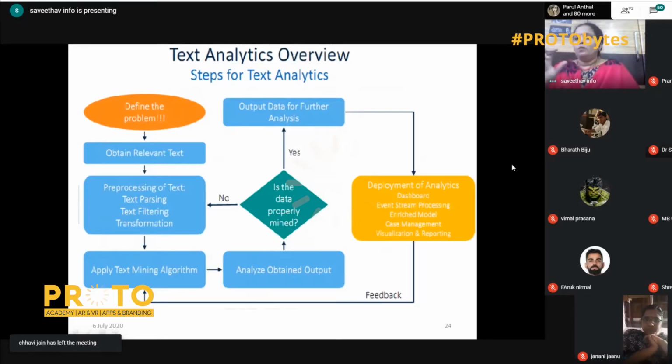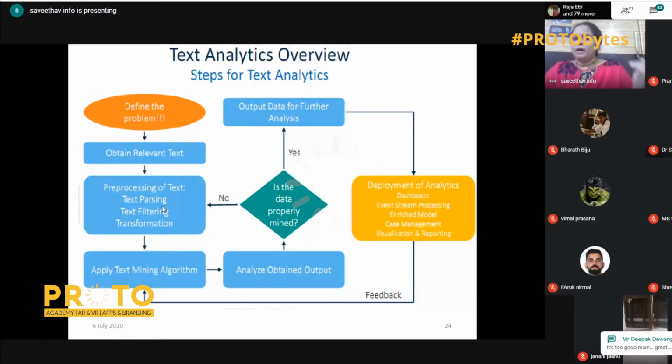Next is the actual workflow in text analytics. The first thing is we define the problem: what we require and what we are doing the analysis for. Then we obtain the data set, the input. We process the data set by parsing, filtering, and transforming it as needed. So what is this parsing, filtering, and transforming? Parsing, a term that people well versed in compiler design will know, is nothing but dividing the text into tokens.